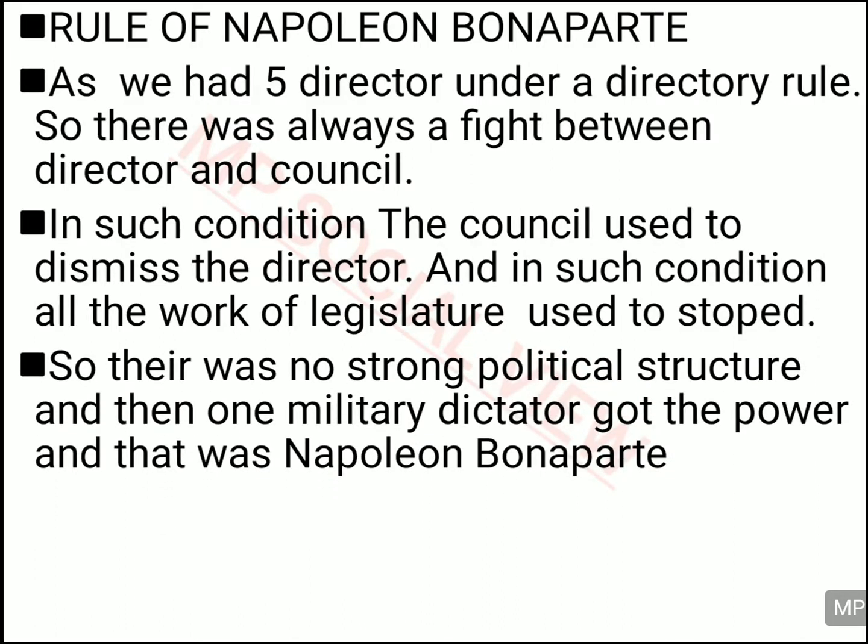And one military dictator used this situation, this instability, in his favor, and he established military dictatorship in France, and that man was Napoleon Bonaparte. So now the military dictator Napoleon Bonaparte established his rule in France.